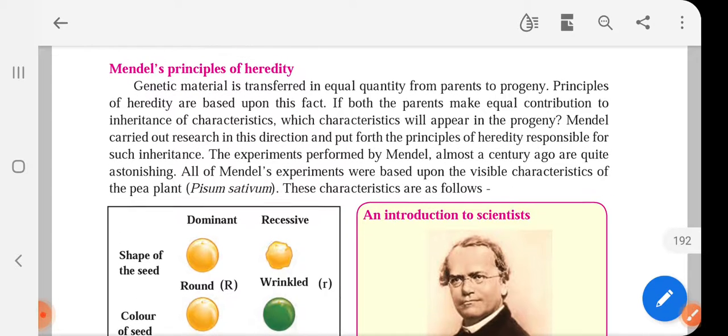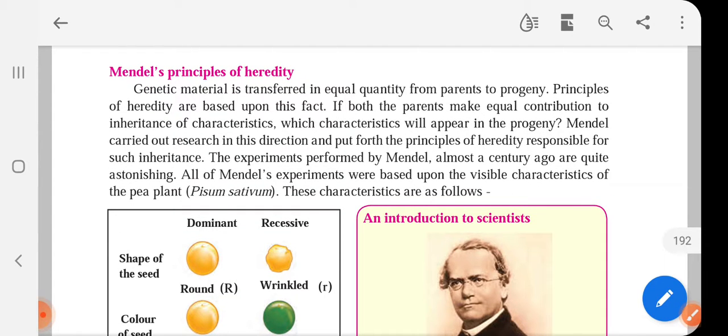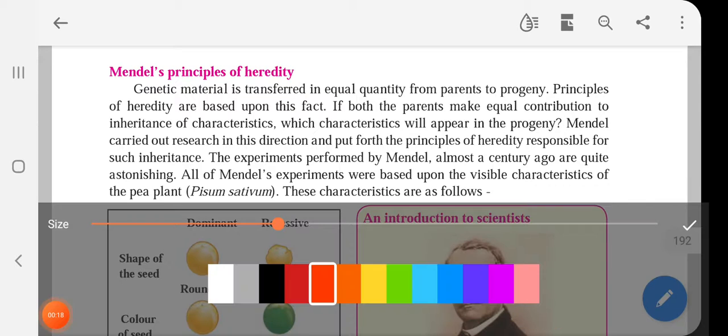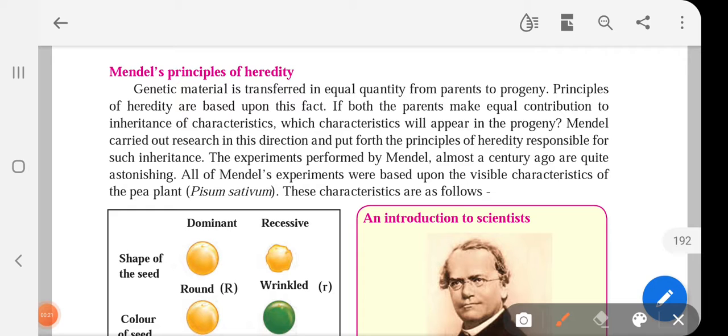Dear students, today we'll start with the topic Mendel's principles of heredity. So, in this, we'll understand how the scientist Mendel carried out the experiment on pea plant to help us understand the transfer of characters from one generation to another generation, that is, to understand inheritance of characters. So let us see how the scientist Mendel carried out this experiment of heredity.